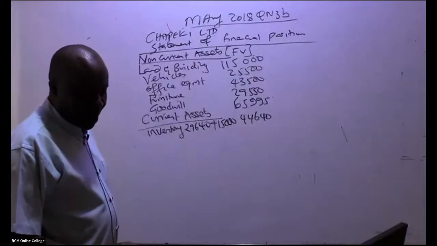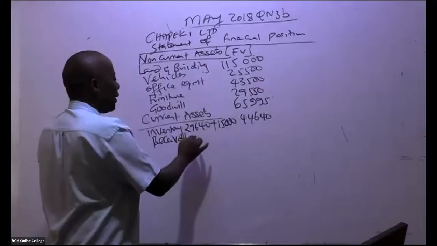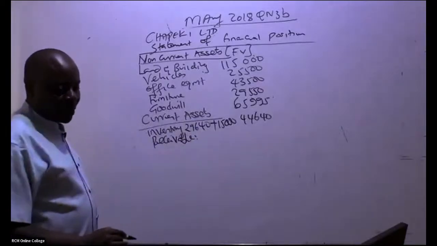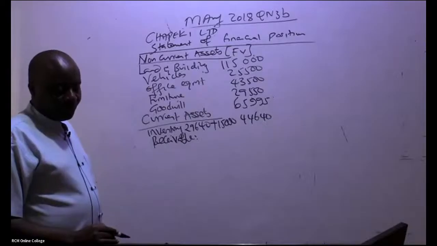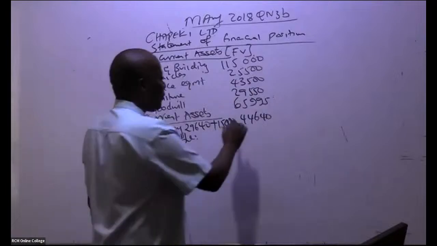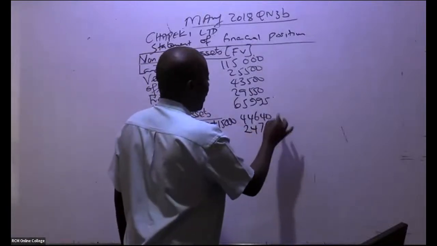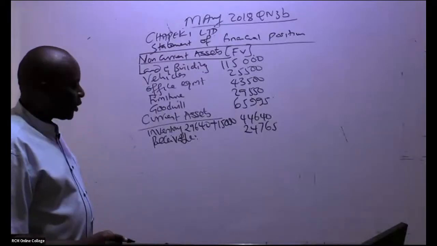After inventory, we have receivable. There is no additional note on receivable. We had already computed this. How much do we have for receivable? 24,765.